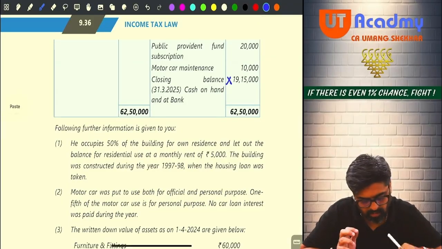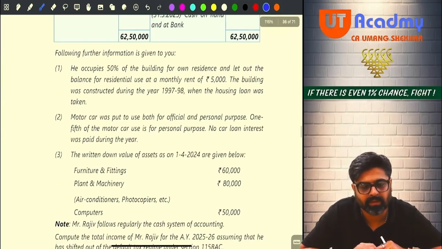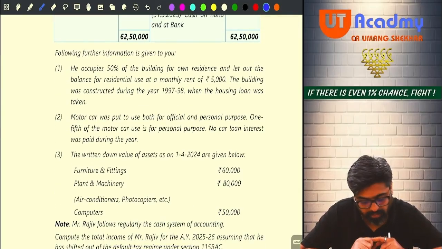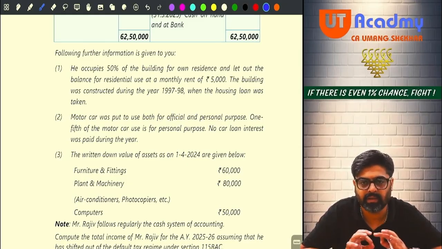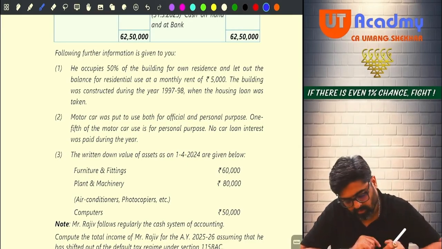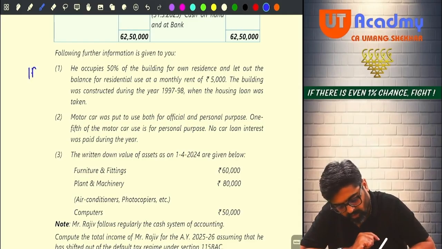Okay. Now pay attention. Following further information is given to you. He occupies 50% of the building for own residence and lets out the balance for residential use at a monthly rent of 5,000. Partly let out, partly self-occupied based on area. And this information has nothing to do with your PGBP head. This entire information is about income from house property head. Yes or no? So from this information, we are going to compute income from house property.